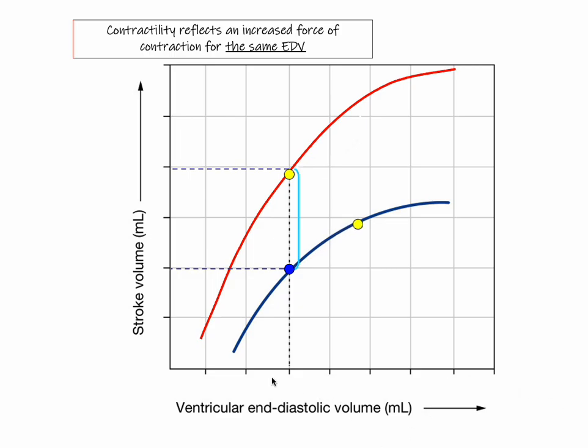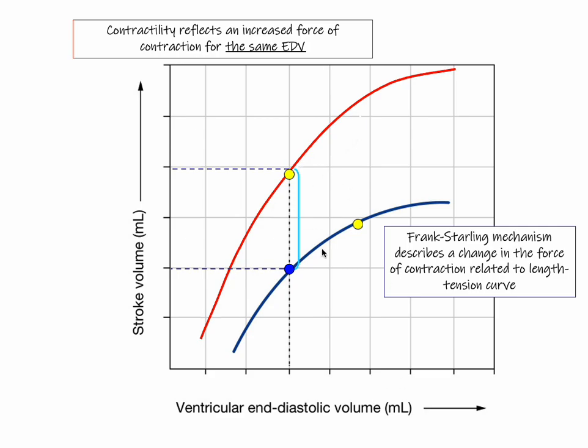This reflects an increase in end-diastolic volume, and this is reflecting an increased stroke volume, and this is the Frank-Starling mechanism. So this change in stroke volume here reflects an increase in stroke volume due to the Frank-Starling mechanism. This increase in stroke volume represents an increase in stroke volume due to an increase in contractility.